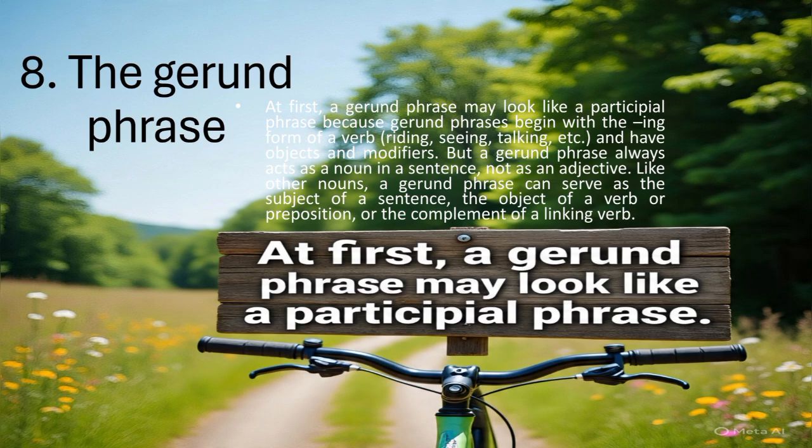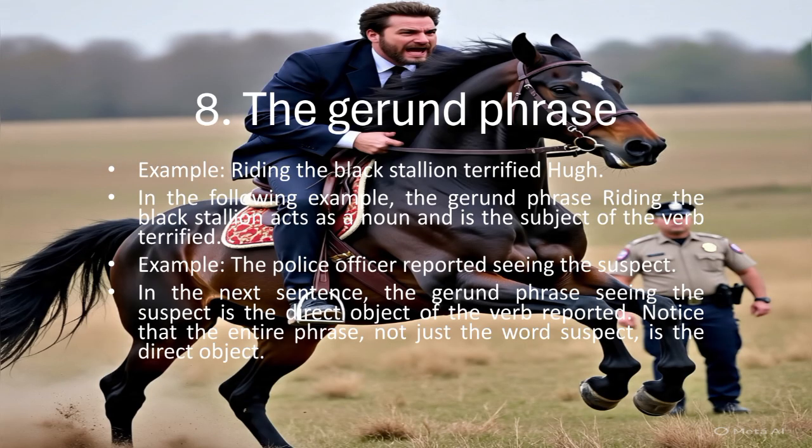8. The gerund phrase. At first, a gerund phrase may look like a participial phrase because gerund phrases begin with the -ing form of a verb, writing, seeing, talking, etc., and have objects and modifiers. But a gerund phrase always acts as a noun in a sentence, not as an adjective. Like other nouns, a gerund phrase can serve as the subject of a sentence, the object of a verb or preposition, or the complement of a linking verb.